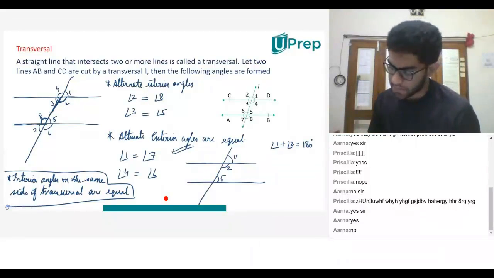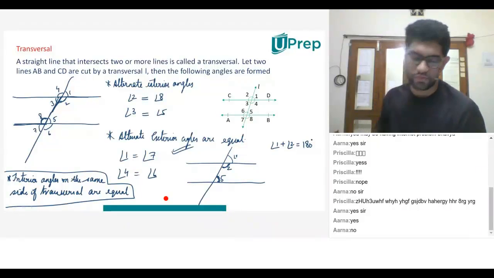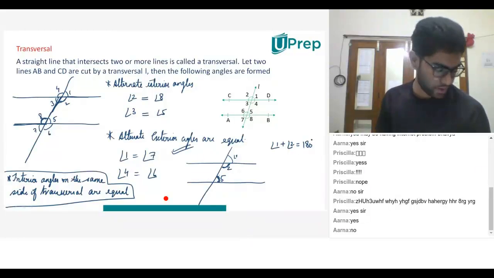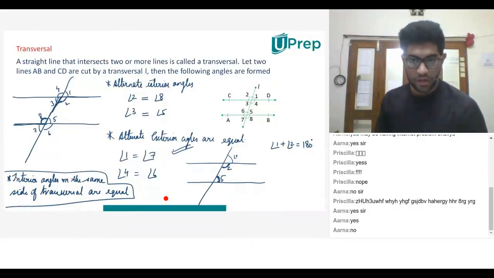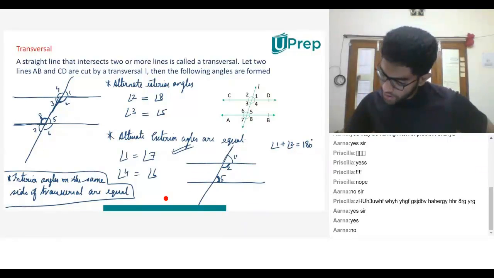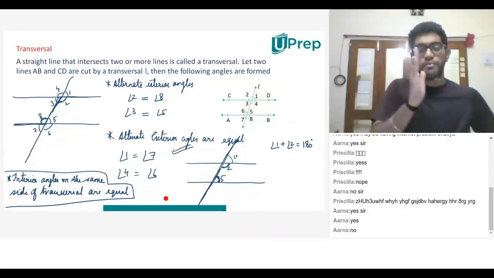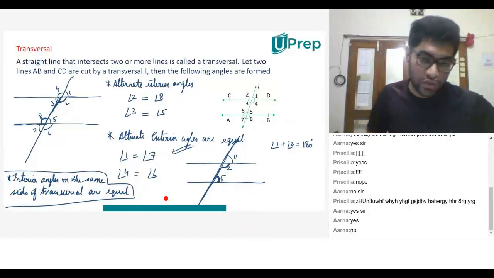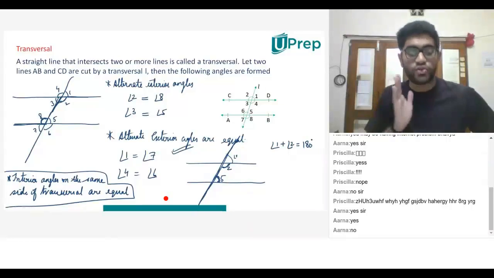You guys agree? That means he's talking about angle 2 and angle 5. Right. And he is talking about both these angles being on the same side of the transversal. That means L1, L2 is a transversal. 2 and 5 are both on the right side of the transversal. All of you agree with me? Yes, they are on the same side.